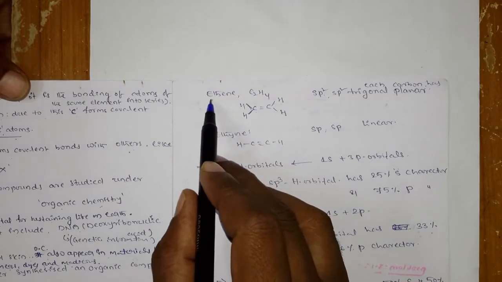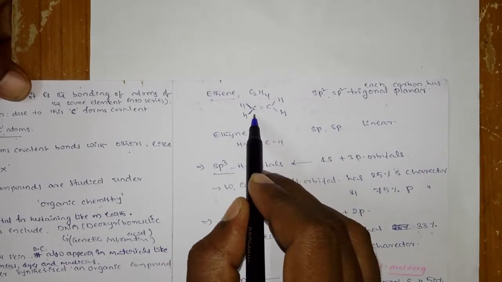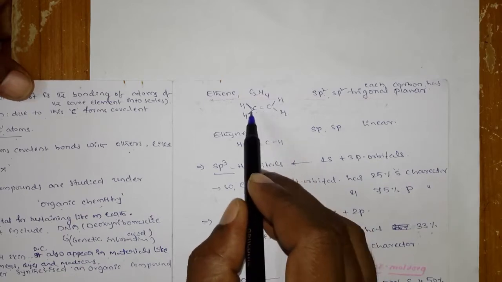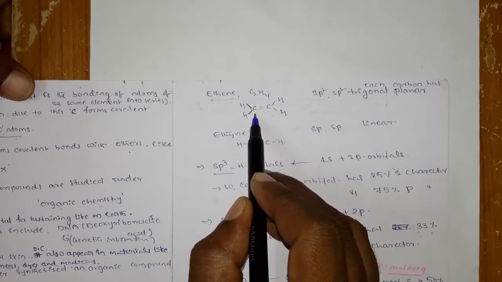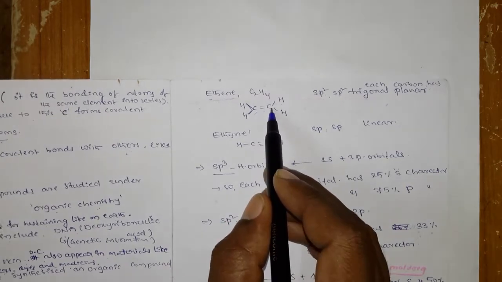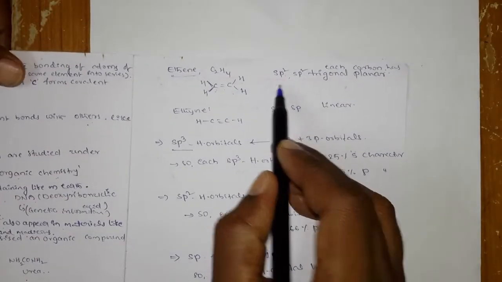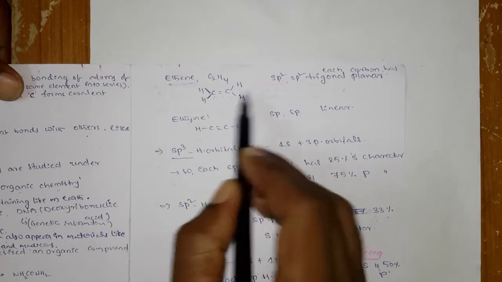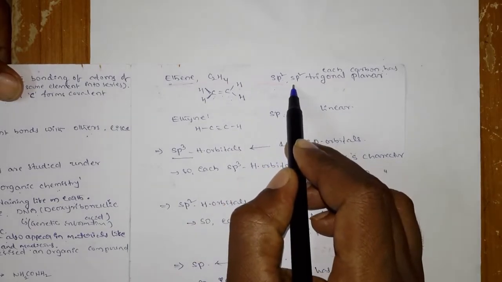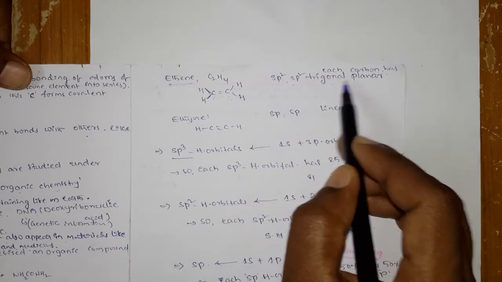Similarly, come to ethene. Ethene has one double bond between the carbon and carbon. So what is the hybridization on each carbon? This carbon is connected to a double bond, and as I said, a carbon connected to a double bond undergoes sp2 hybridization. Similarly, this carbon also undergoes sp2 hybridization. What is the geometry of sp2 hybridization? It is trigonal planar.